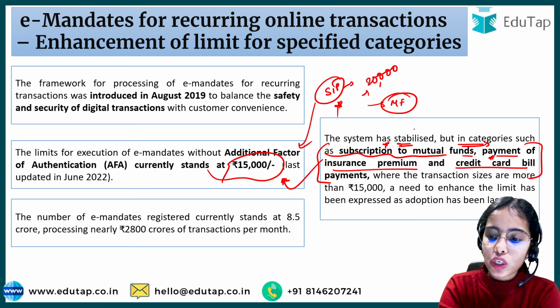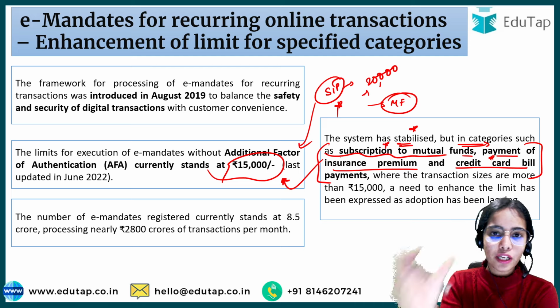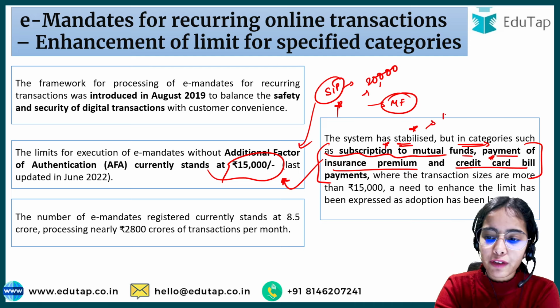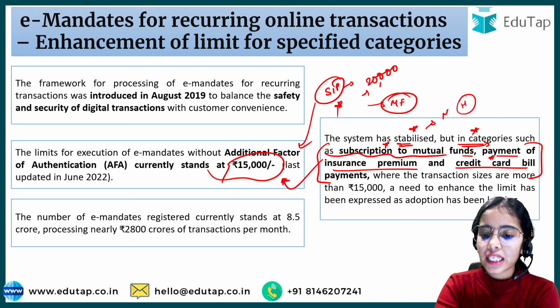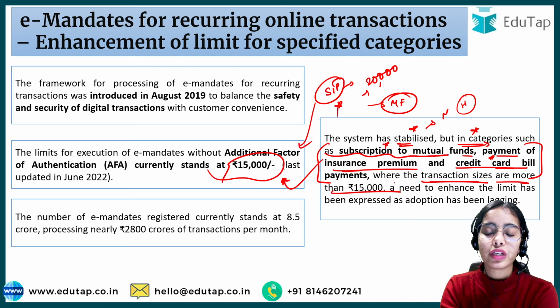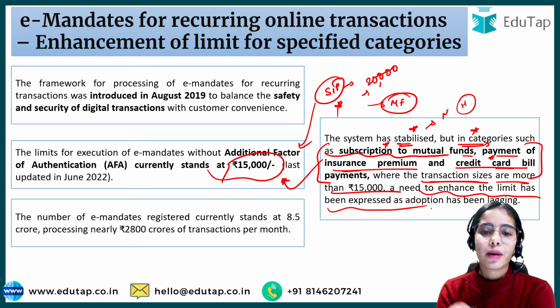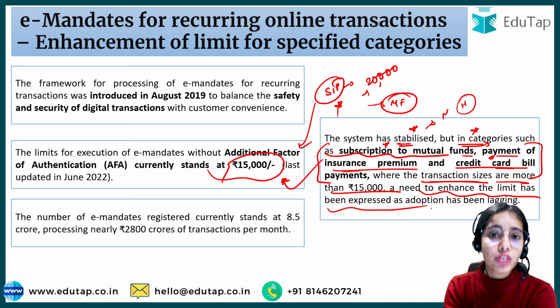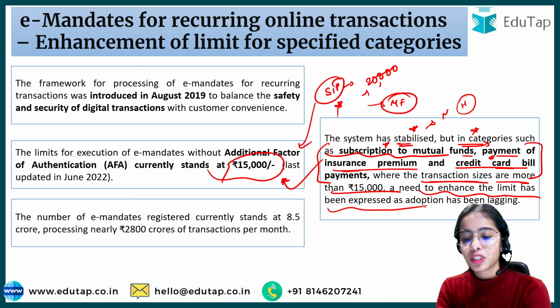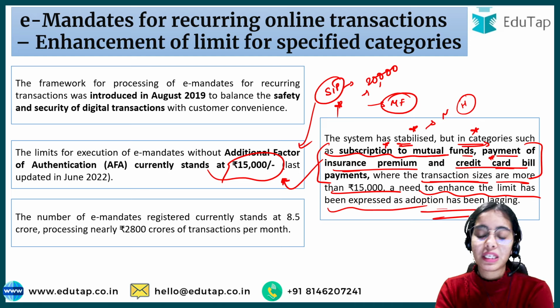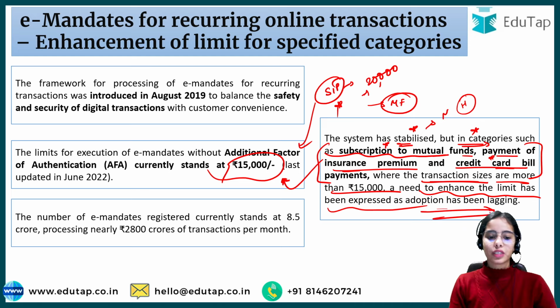So the system has stabilized for many categories, like Netflix, Disney Plus Hotstar and such. But in categories of mutual funds, insurance premium and credit card bill payments, where the transaction sizes are more than 15,000, a need to enhance the limit has been expressed by the market participants, by the investors and by the customers also, as adoption has been lagging.